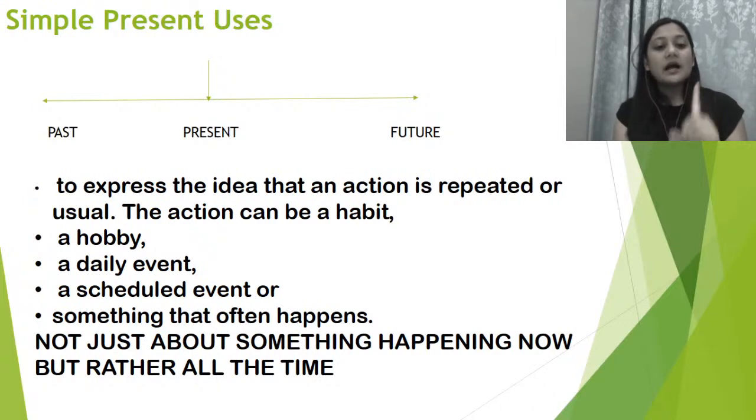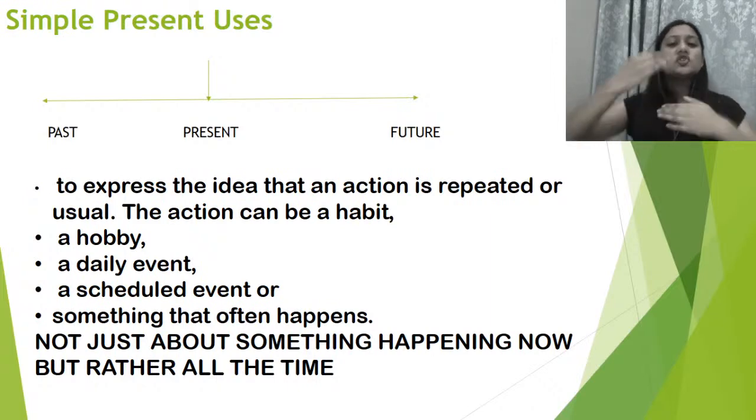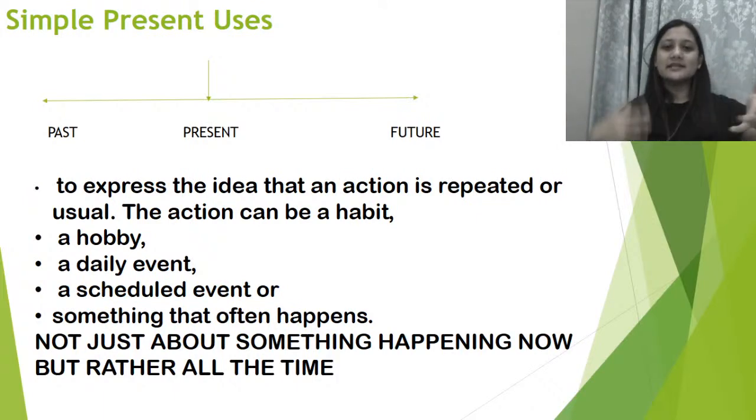If you want to express the idea that an action is repeated or usual, you are talking about an action that repeats a lot, that is like a very repetitive activity. And that action can be any habit, your hobby, or an event which is taking place regularly, an event happening daily without a failed attempt, right? A scheduled event, already scheduled in the future,